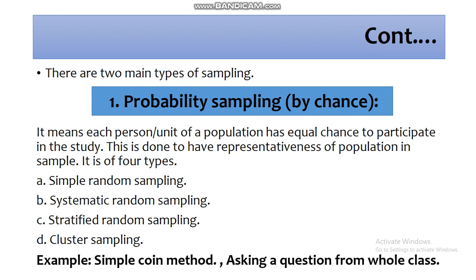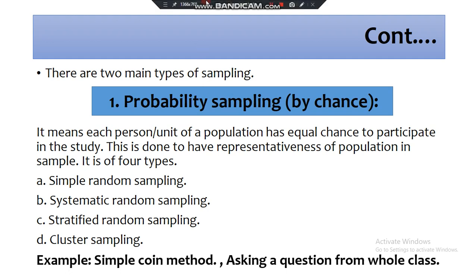When our teacher asks a question of the whole class, he does not target a specific group. He does not ask boys or girls, or students at the front or back. All the students have an equal chance to answer the question or respond to the teacher.